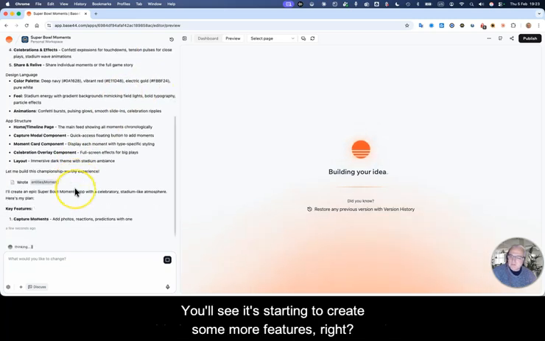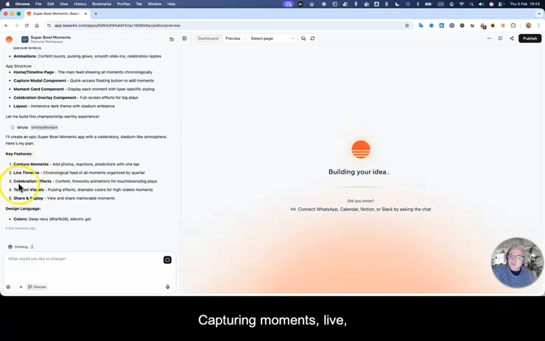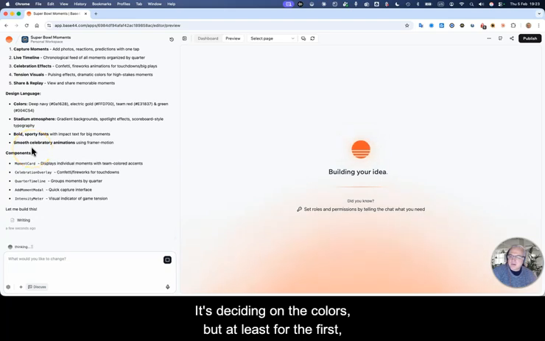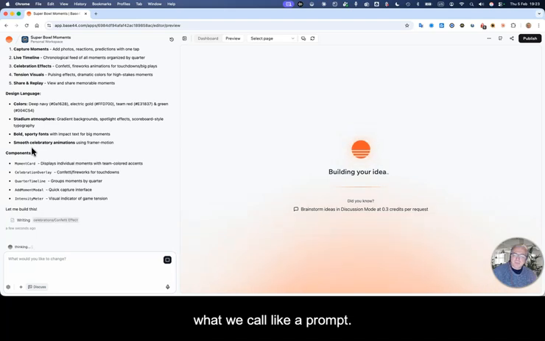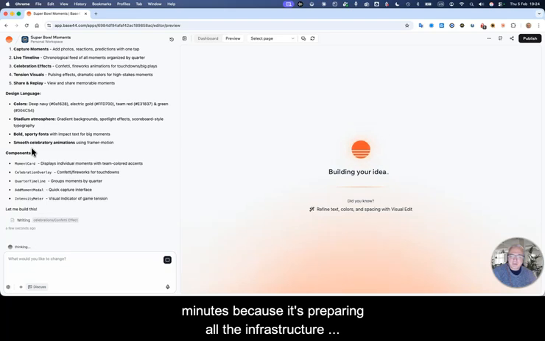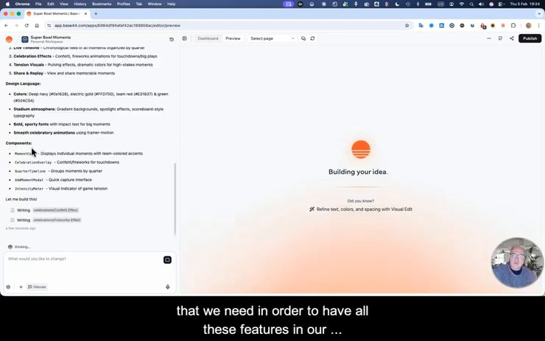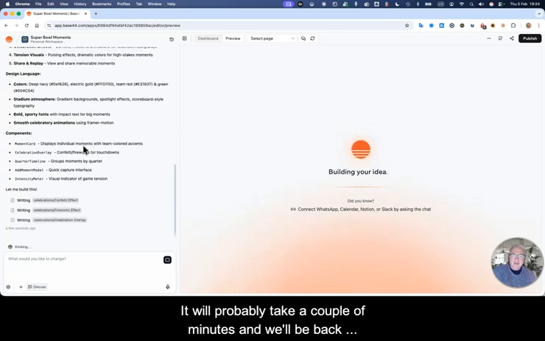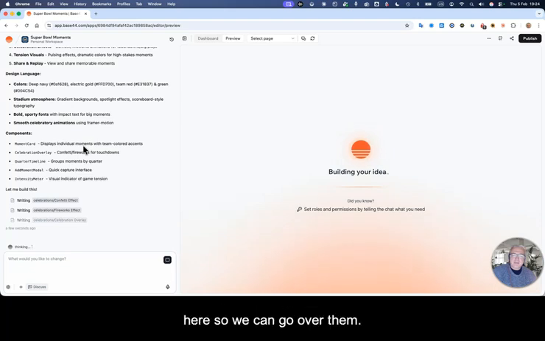You'll see it's starting to create some more features, right? Capturing moments, live timeline, celebration effect, and so on. It's deciding on the colors, but at least for the first prompt, when it's starting to build, it's going to take a few minutes because it's preparing all the infrastructure that we need in order to have all these features in our applications. So I'll pause. It will probably take a couple of minutes, and we'll be back when there's some of the pages built in here so we can go over them.